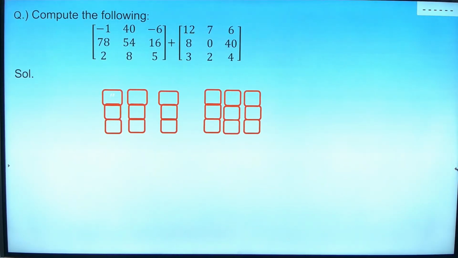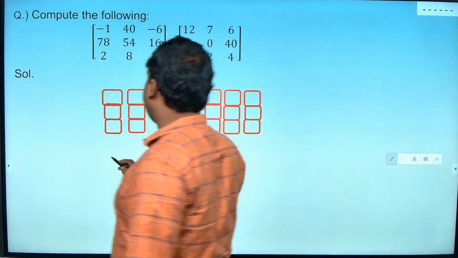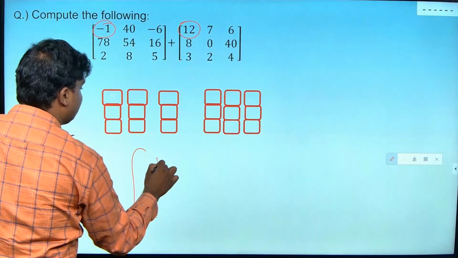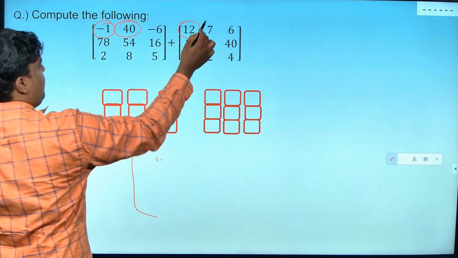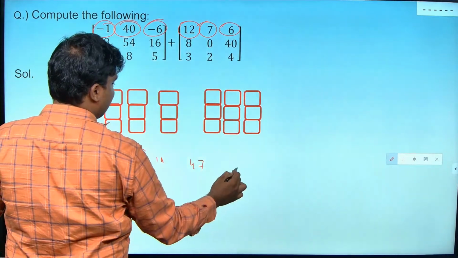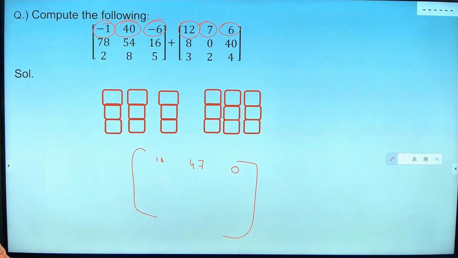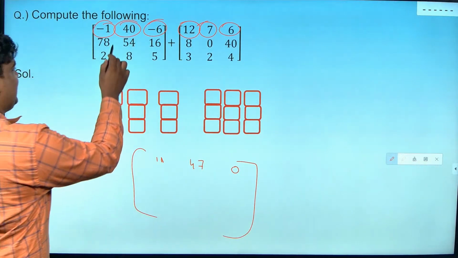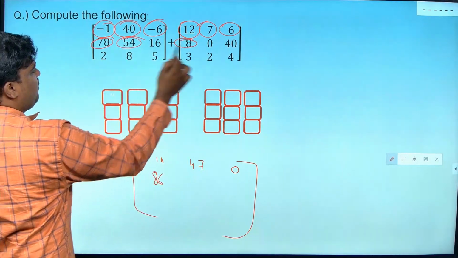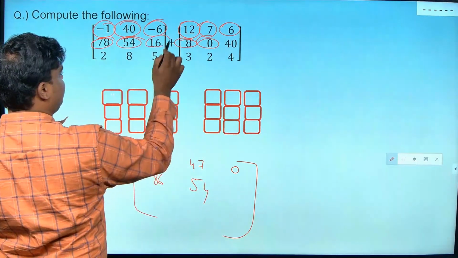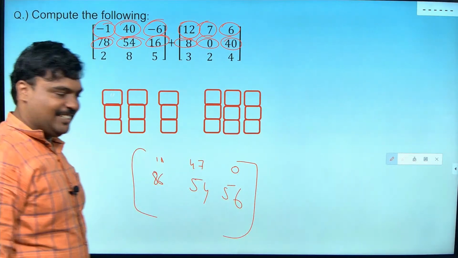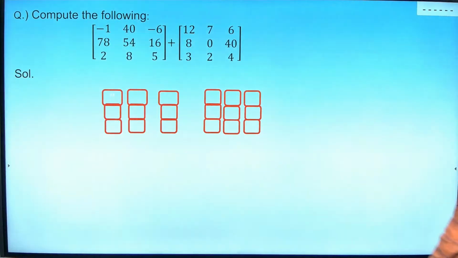Okay, I will go for a question. Now I am given a 3 by 3 matrix. So I know what I have to do. I will add minus 1 plus 12. What is the answer? 11. 40 plus 7, what is that? 47. Minus 6, 6, 0. It looks nice, right? But this is where you all make mistakes. Okay, what is this? 78 plus 8, what is that? 86. 54 plus 0. Please guys, finish the remaining 3. Whatever, finish them. So, this is called addition of a matrix.